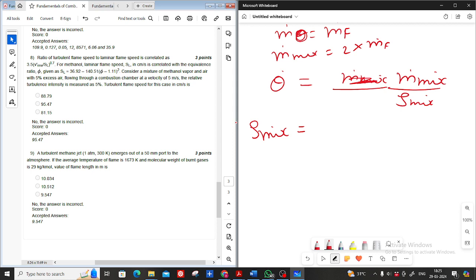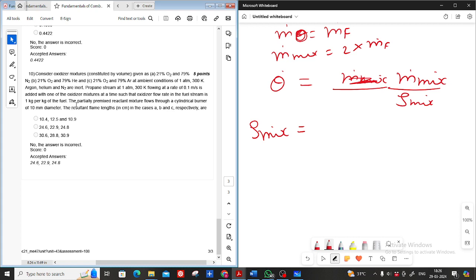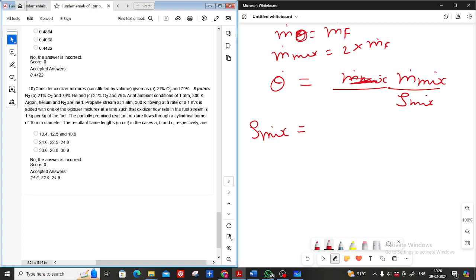In this case, consider case 1 only, where there is 21% oxygen and 79% nitrogen, and the mass flow rate of the oxidizer is equal to the mass flow rate of the fuel stream. So how do we calculate the density of the mixture?